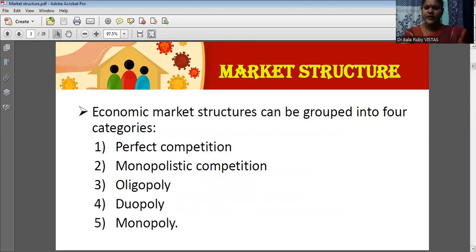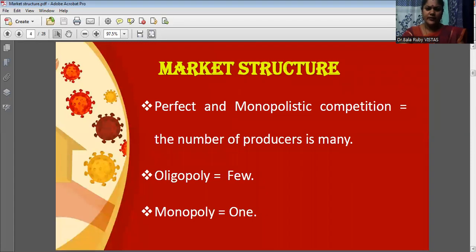And in the case of market structure, mainly there are five market structures. One is perfect competition. Second one is monopolistic competition. Third one, oligopoly. Fourth one, duopoly. And the fifth one is monopoly. Let us discuss one by one.